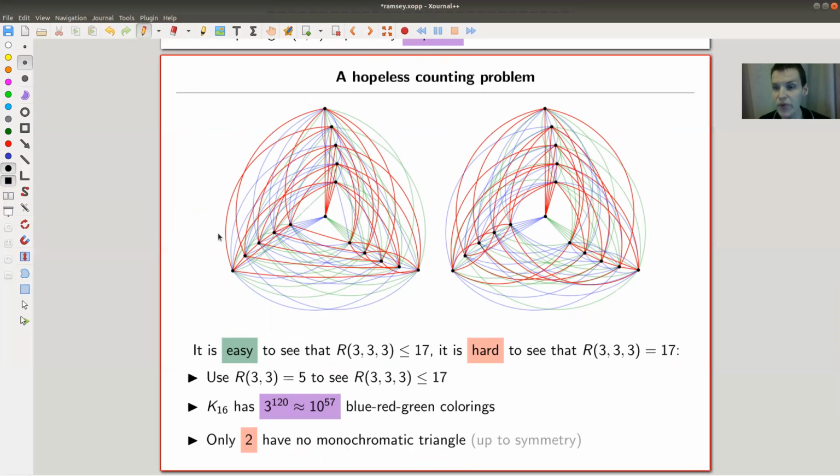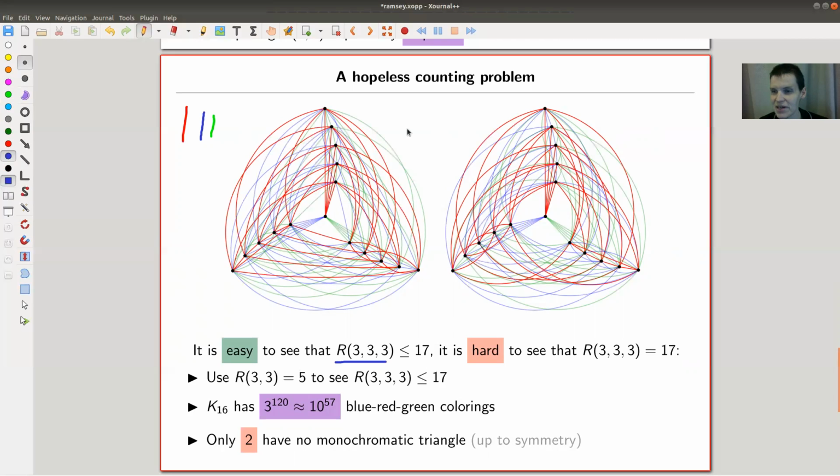You can do the same for 3 colors. So my colors here are red, as before, blue, and I have a third color, green. So you can ask exactly the same question. Something like R(3,3,3), and it's not so hard to see that it's not bigger than 17. So to find those upper bounds is usually not so hard.